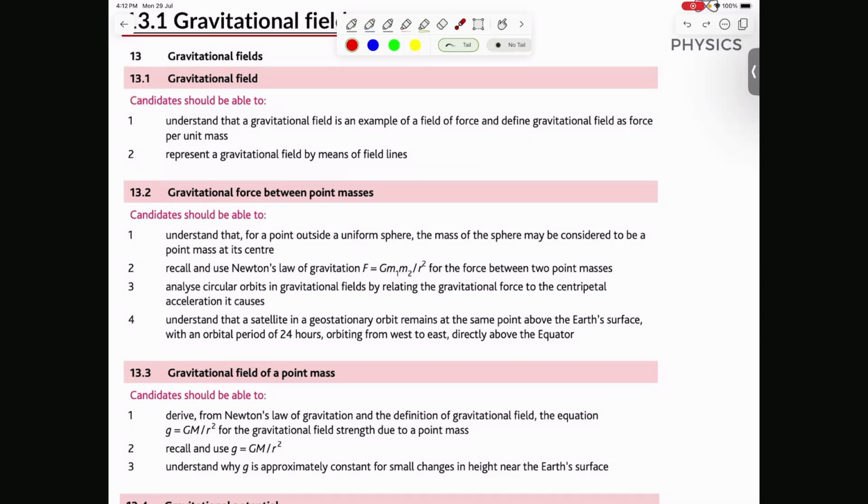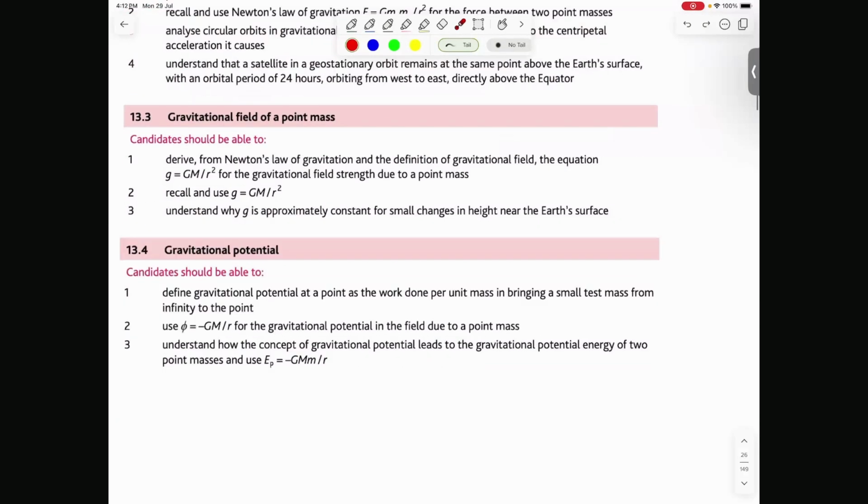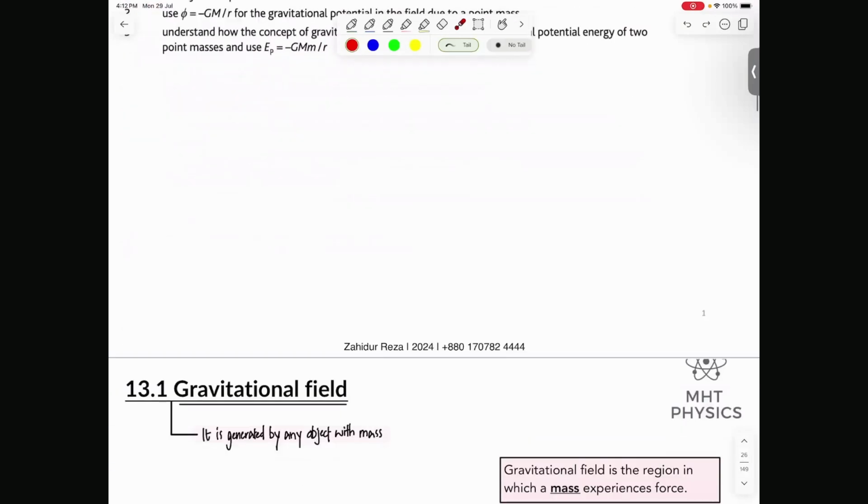Then comes the core of our chapter, which is the gravitational force. And there are two parts to it. One is the force and the other one is the field strength. So these two are the core part of our chapter. And then you have potential. This is not a very big topic, but it is complicated. Students usually struggle with it because the concept is a little difficult to grasp. Anyways, we'll try. So let's start with gravitational field.